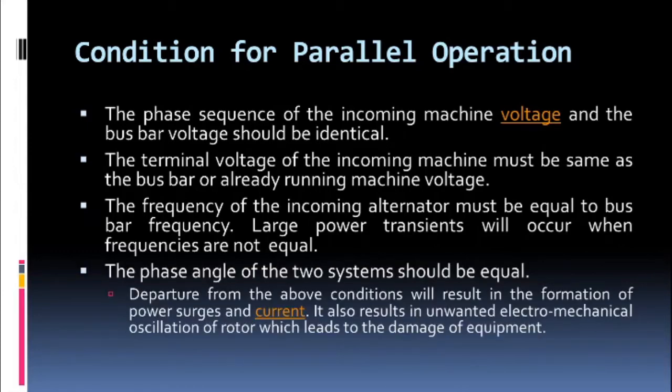The phase angle of the two systems should be equal. The phase angle means obviously if one voltage is at particular phase angle, another machine should have the same voltage with the same phase angle. Now, if suppose these conditions are not met, then what will happen? There will be transients, there will be power surges, and hence unwanted oscillation will occur, and that oscillation, if not controlled properly, may damage the equipment, may damage the machine, and even the complete shutdown of the power system is possible if the conditions are not met.